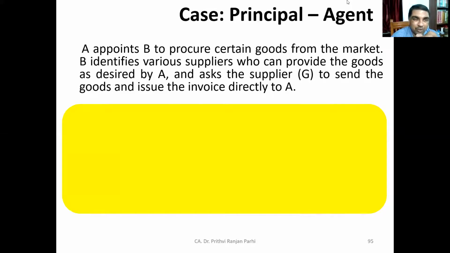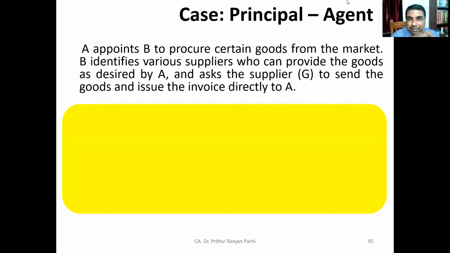So you must have understood now: A is the principal, B is the agent. B's job is to procure certain goods from the market. B identifies various suppliers who can provide goods as desired by A and asks the supplier G to send the goods and issue invoices directly to A.